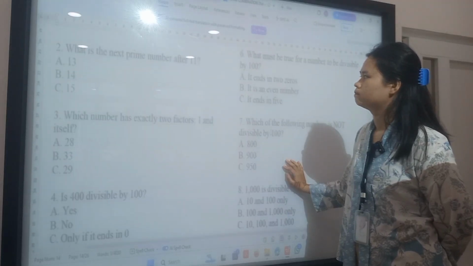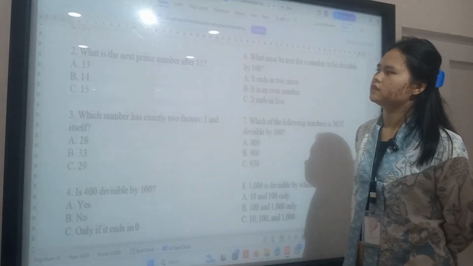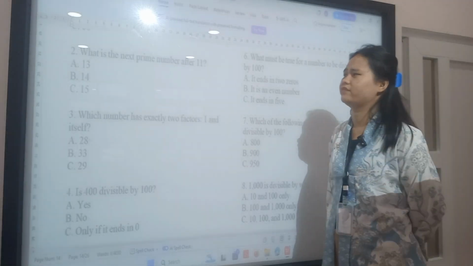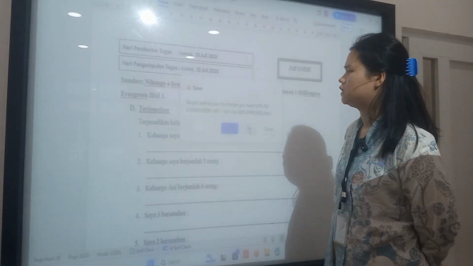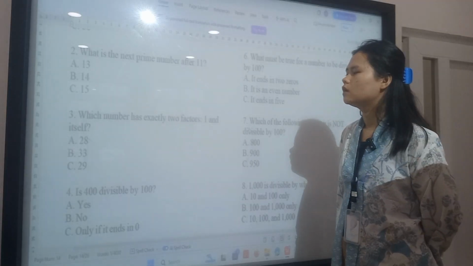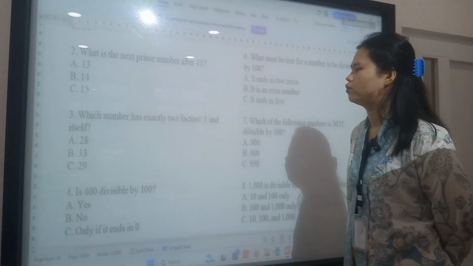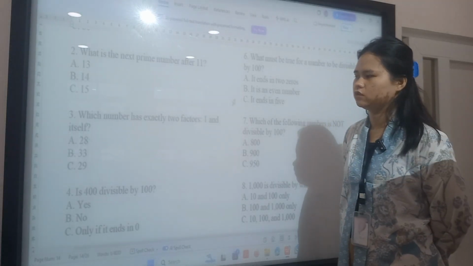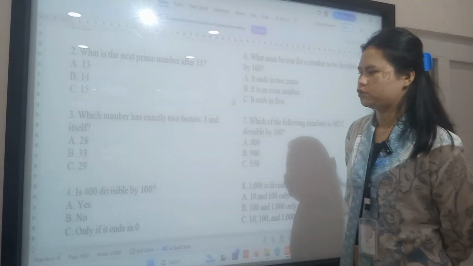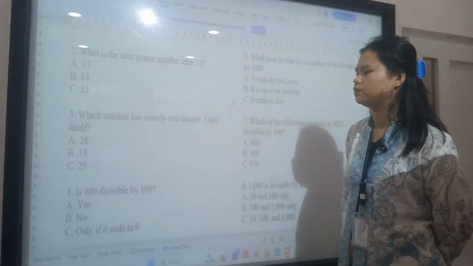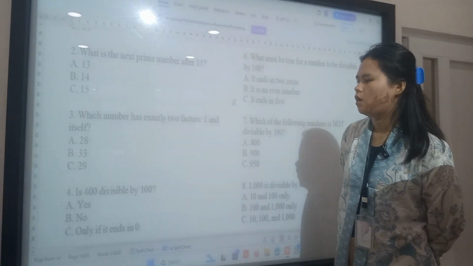Just answer from question number 2, Miss. What is the next prime number after 11? It's 13. Which number has exactly 2 factors, 1 and itself? It's 33. And then, is 400 divisible by 100? It's yes.